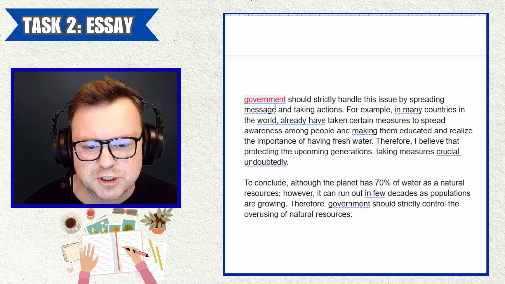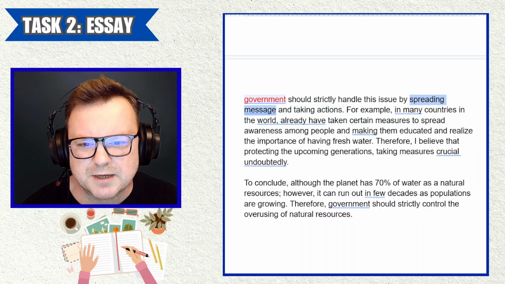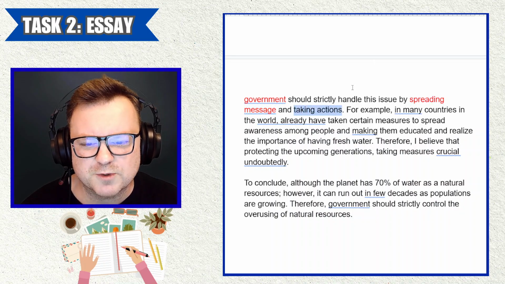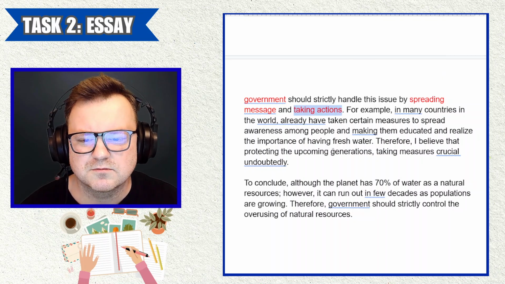Governments should strictly handle this issue by spreading message. What does it mean by spreading message? Spreading what message? And taking actions. Which actions? So we have massive issues, spreading message, taking actions, but we don't get details.